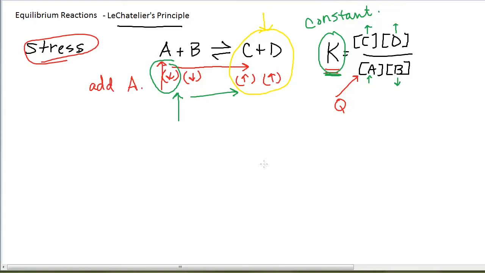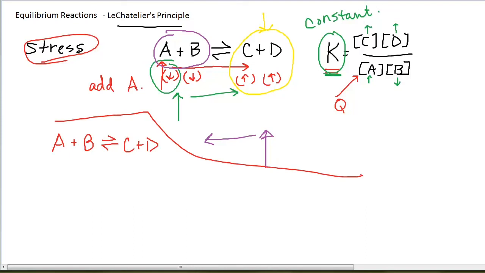Exactly the opposite happens if you add a product. If I throw in some extra C or D, the reaction is going to shift to the left to use up some of what I threw in extra. It will produce more A and B, and the upshot is that numerically I would calculate exactly the same value for K. If I add some C or D, I might be able to observe the reaction shift to the left if I had a way to visually observe more A and B being produced. So adding a reactant shifts the reaction to use up some of what I added. And that's what Le Chatelier's principle tells us.